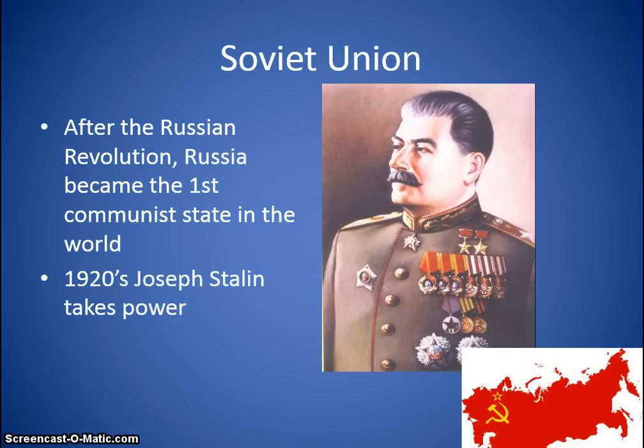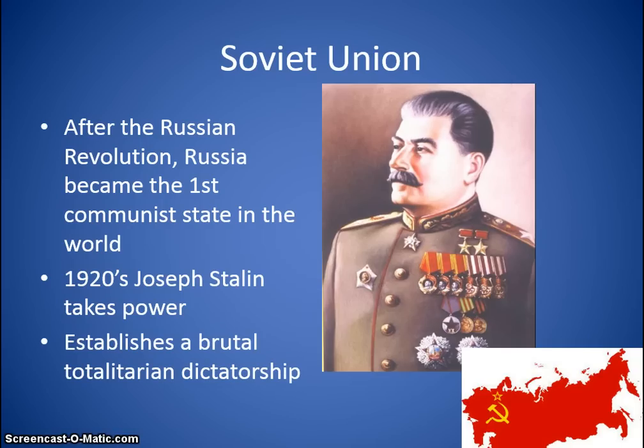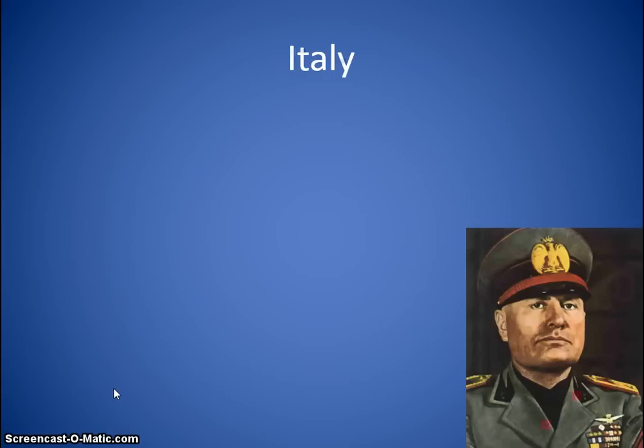Okay. In 1920, Joseph Stalin takes power, and again it becomes a more communist state, and that's where the government has full control of people's everyday lives. And he establishes a brutal totalitarian dictatorship. Totalitarian is going to mean that they have total control. You see the word total in there. It's total control of the people.